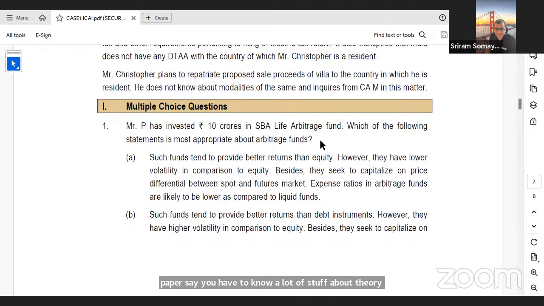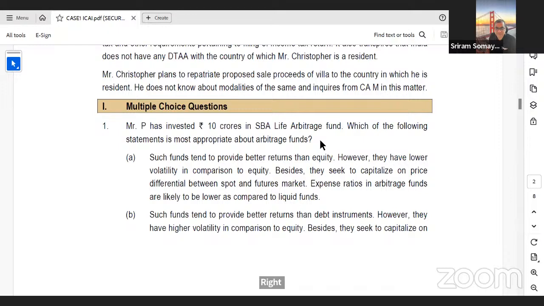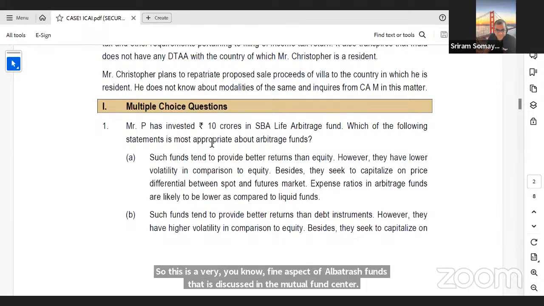You cannot say that I will just study the upper part, I'll remember some rate and go away, right? So this is a very fine aspect of arbitrage funds that is discussed in the mutual fund chapter. Now, what are they asking? Which of the following is most appropriate? Meaning which is right? Right.